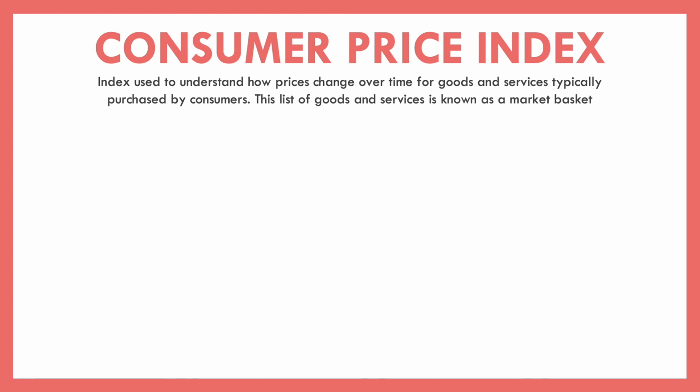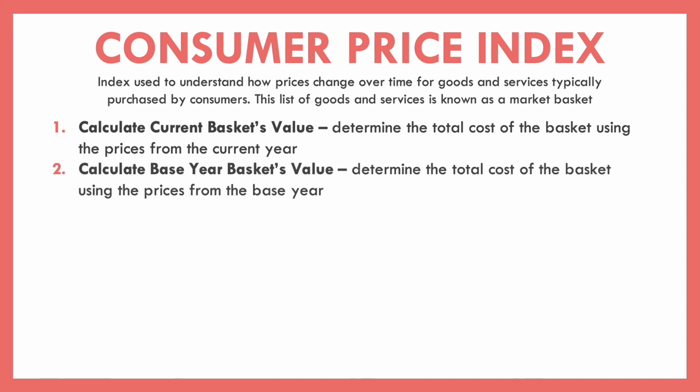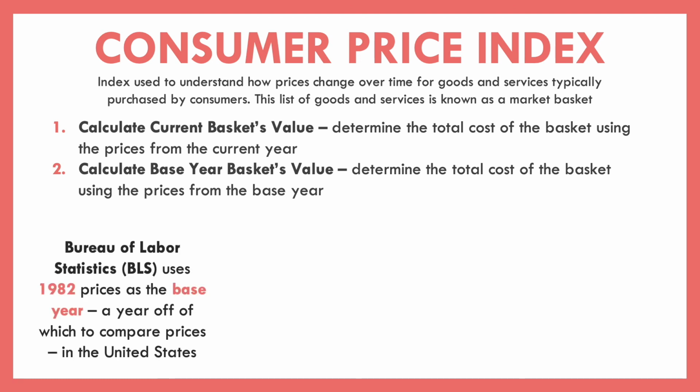So there's a few steps that we do. First of all, we need to calculate the current basket value. And what we mean by that is, when we say basket value, we're saying, okay, that shopping list of typical things that people go and purchase, we want to add up what is the total amount of that right now. And then we're also going to compare that to what was that same shopping list price back in some base year. Now, the Bureau of Labor Statistics, the BLS, actually uses 1982 as the base year. That's the year that we use the shopping list from. We use the prices in 1982 to be able to compare every single year back against that one.